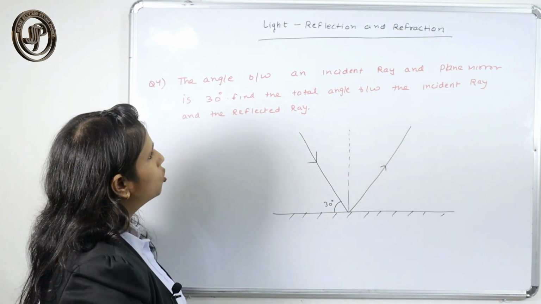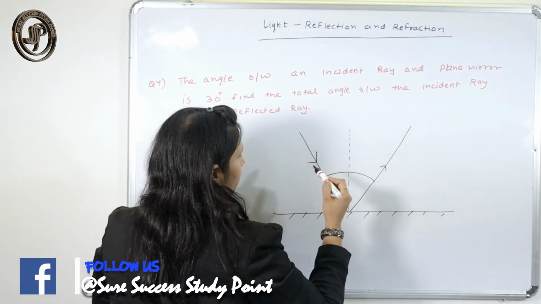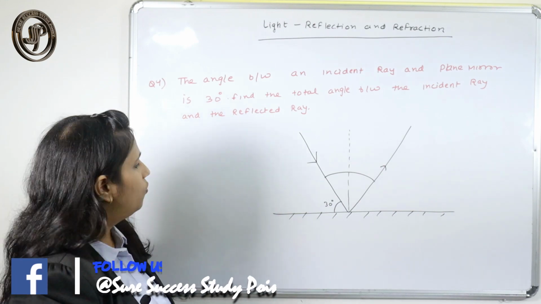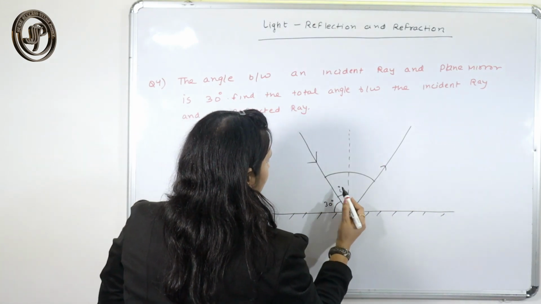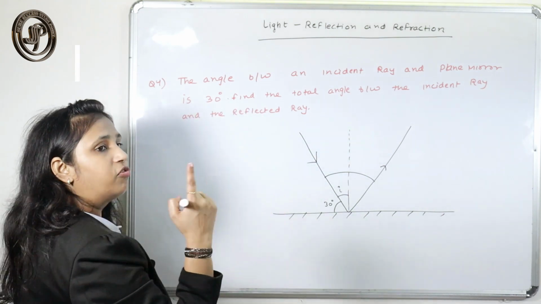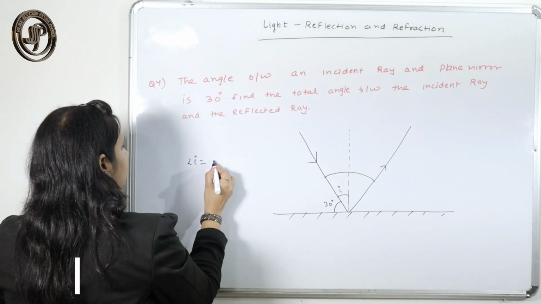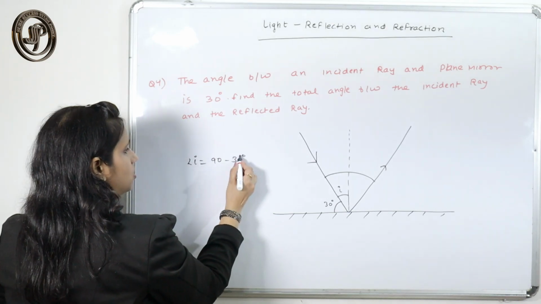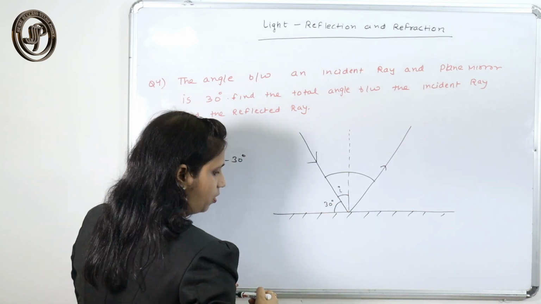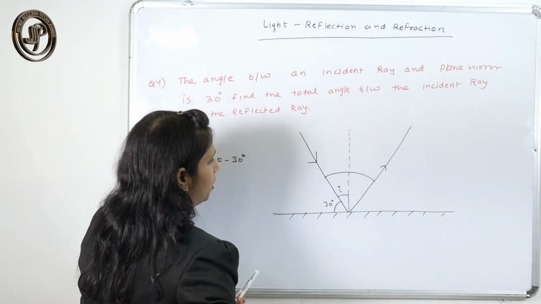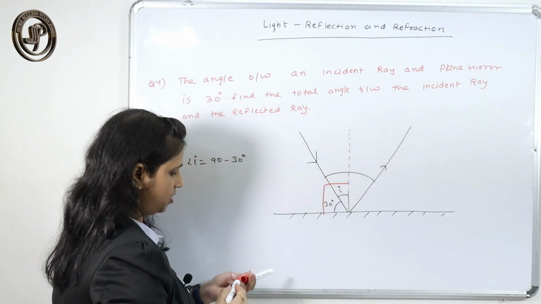You have to find the total angle between the incident ray and reflected ray. You have to find this whole angle. We know this is 30 degree. So what is angle I? In the first question we did the same thing. Angle I will be 90 minus 30, because this whole thing is 90 degree.